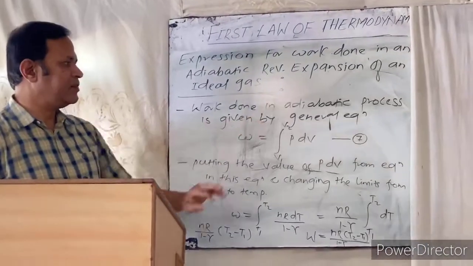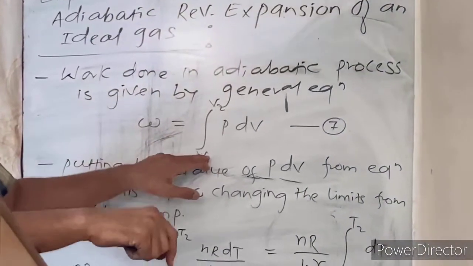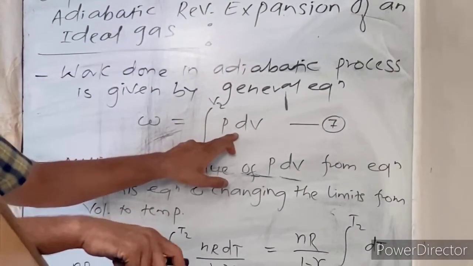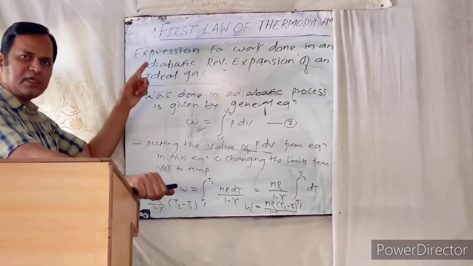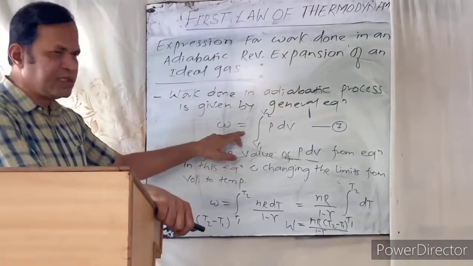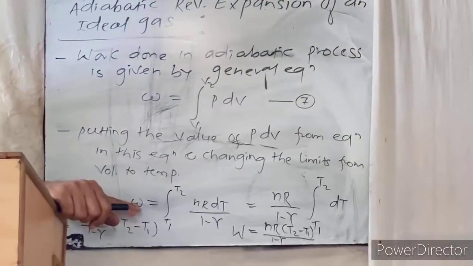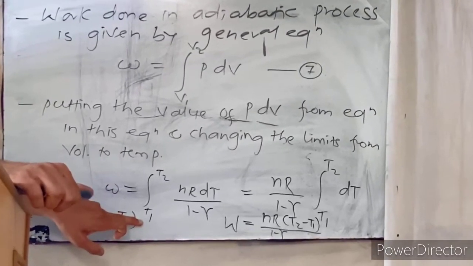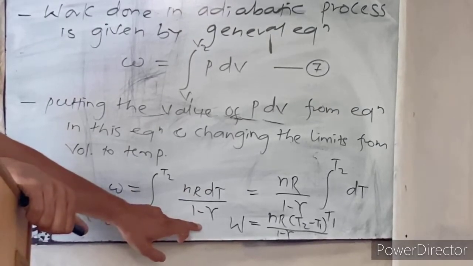Work done in an adiabatic process is given by the general equation W is equal to the integral from limits V1 to V2 of P dV. This is equation number 7. Now putting the value of P dV from the previous equation into this equation, and here we are changing the limits from volume to temperature, this equation becomes W is equal to the integral from limits T1 to T2 of nR dT divided by (1 minus gamma).